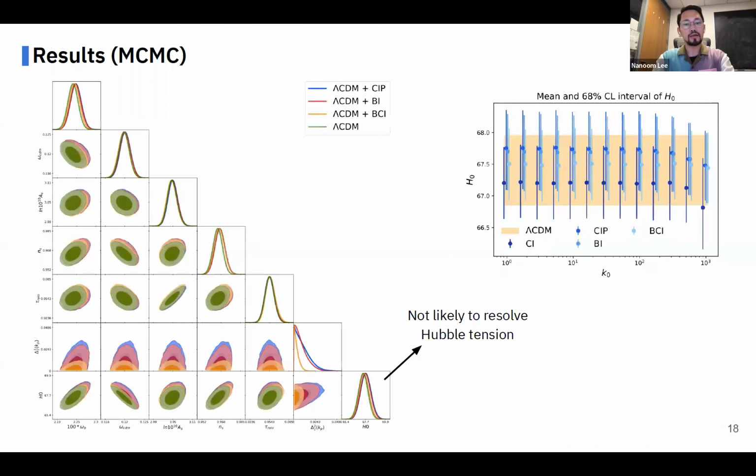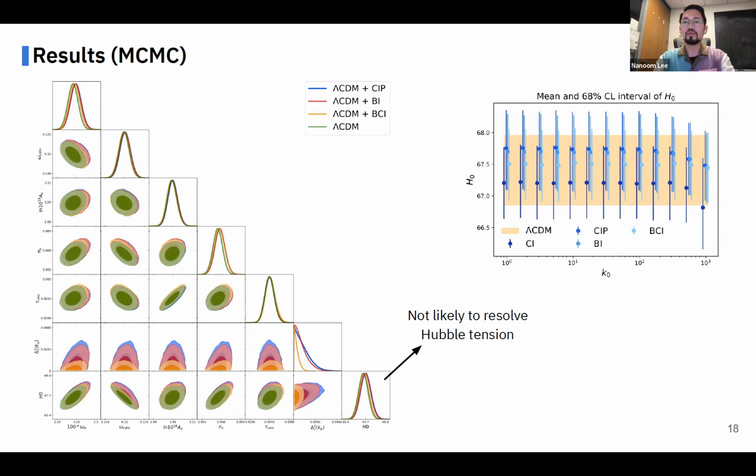And here I'm showing the triangle plot with an additional parameter characterizing the amplitude of small-scale initial baryon perturbations at the pivot scale, delta_I squared of pk, in addition to the standard 6 Lambda CDM parameters. We see that current CMB data doesn't prefer non-zero small-scale baryon perturbations of any form of isocurvature initial condition we are considering here. If it did, we would have seen a larger Hubble constant, resolving the Hubble tension at least a little bit.